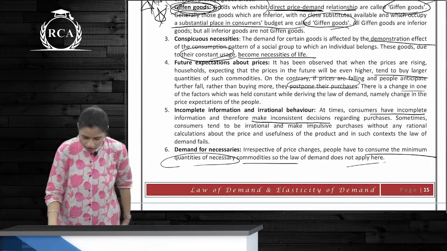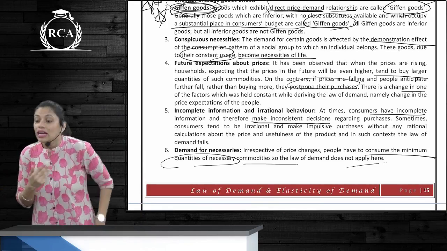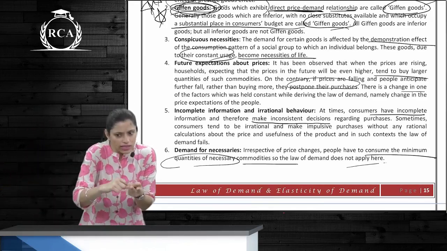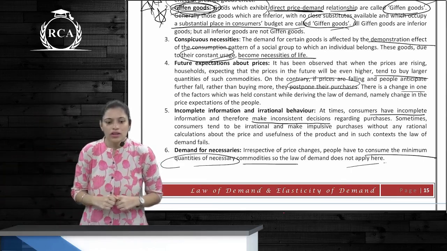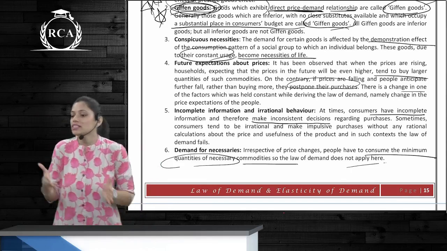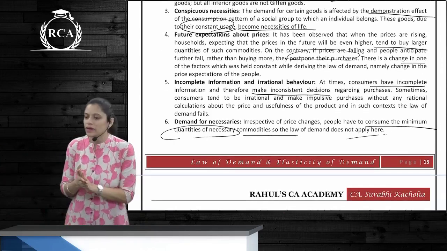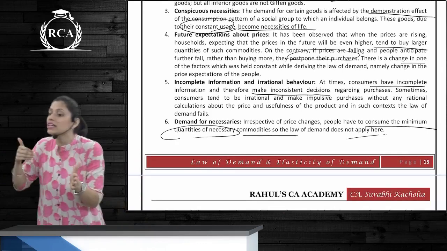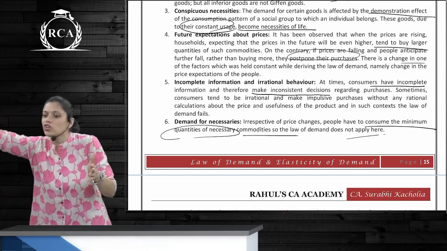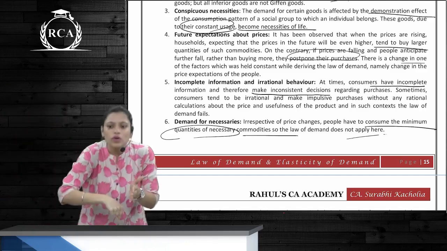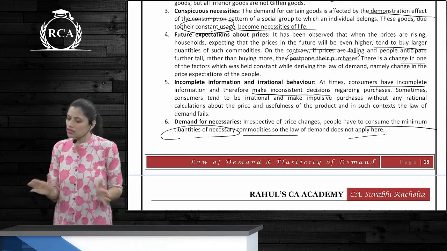Future conspicuous necessities. What does this mean? People did not want them originally. Just to fit in, just to be exclusive, or just because it is demonstrated by someone else, you are buying that product. So demand has not increased in a normal sense; it has increased because of conspicuous necessities. Is that clear? What is future expectation of prices? We know what future expectation means. Why is it an exception? Because with a future price increase or decrease or income increase or decrease, current quantity demanded is affected. So the general law of demand does not apply there.